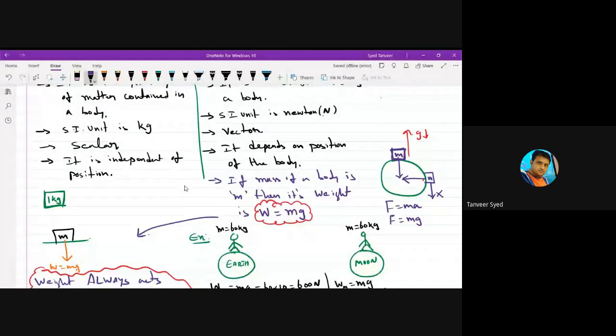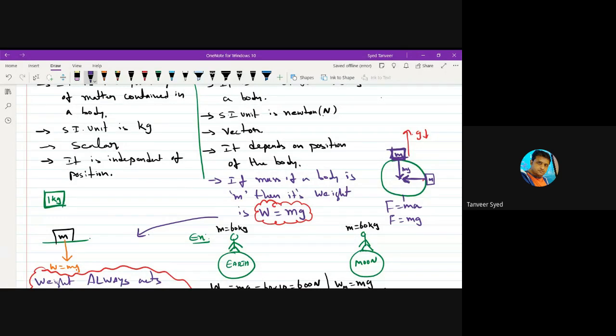So if a body is present here on the surface of Earth, its weight will be acting vertically downward. That means this is the direction of weight, mg. If the same body is present here on the surface of Earth, will its weight act like this, vertically downward? No, vertically downward for that body, for this body, is this direction.